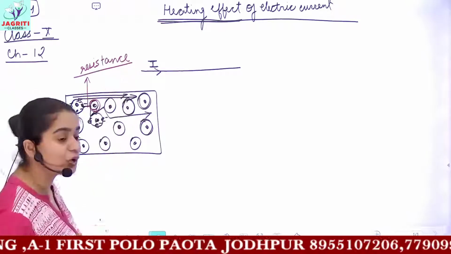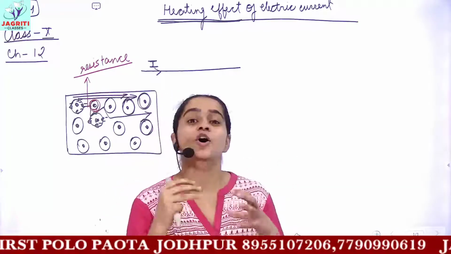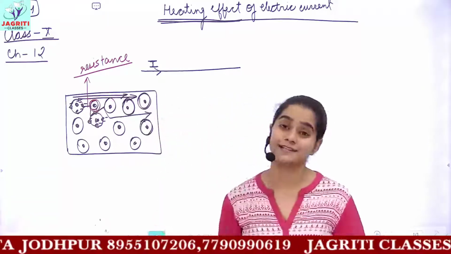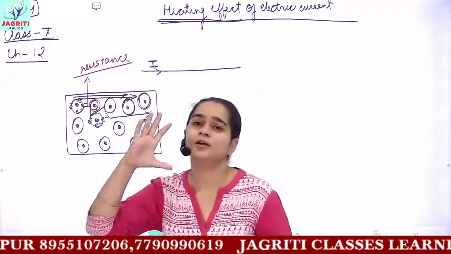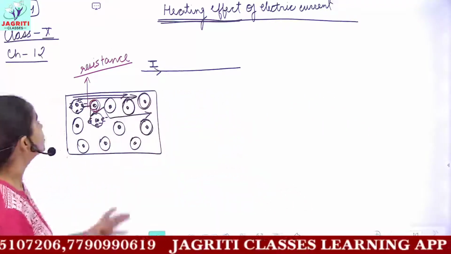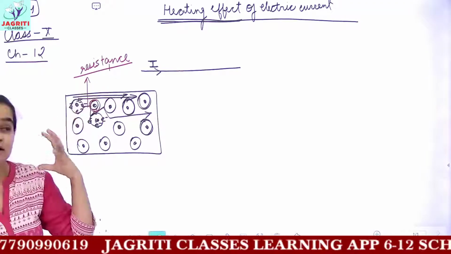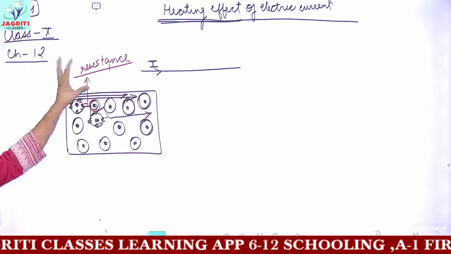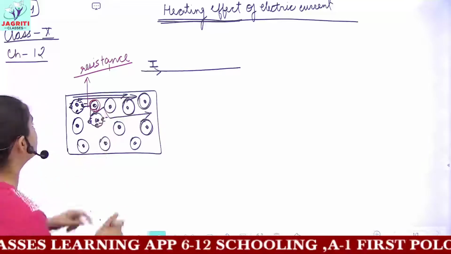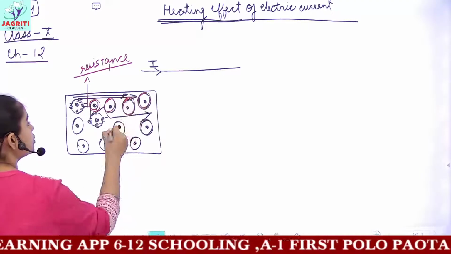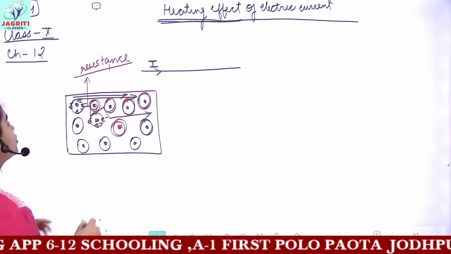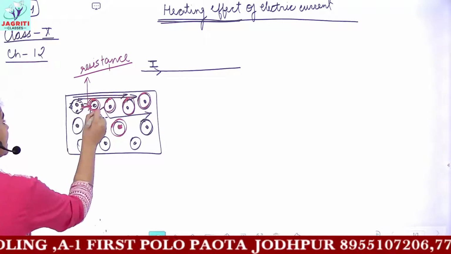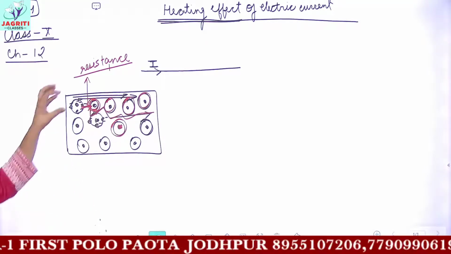So resistance is what? Resistance is the opposition offered in the motion or movement of electrons, in the movement of charges. We have already discussed resistance a lot. Resistance is the opposition or restriction offered in the flow of electrons. Why is it offered? Except electrons, you have atoms present in the path of electrons, so the electrons cannot move straight, and they have to follow a zigzag path while passing through the wire.